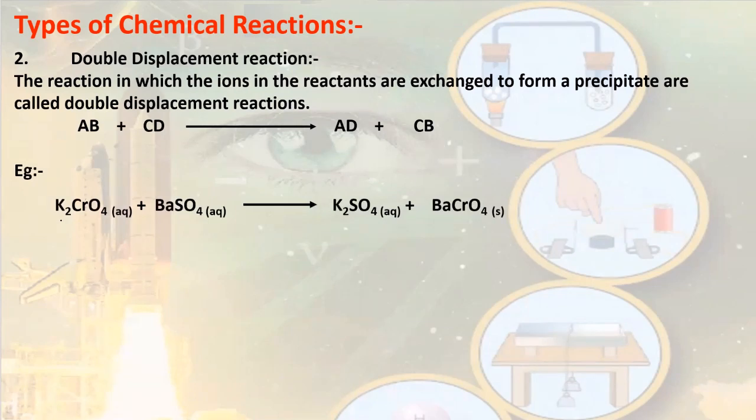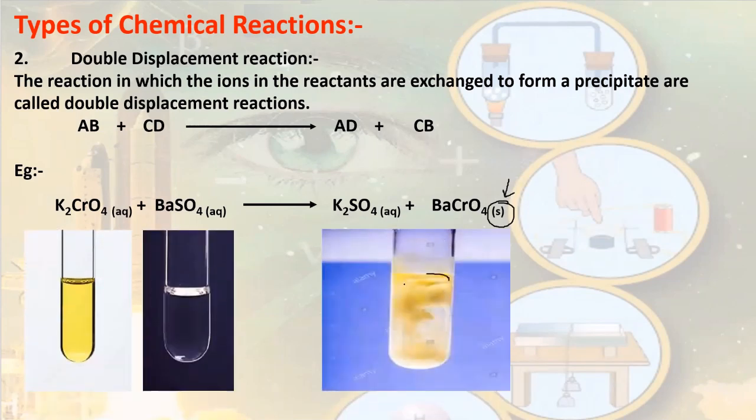Specifically, we can take example of potassium chromate reacts with barium sulfate. It gives potassium sulfate and barium chromate. Here barium chromate formed is solid and a precipitate. We can clearly see the precipitate formation over here. This precipitate is of barium chromate.